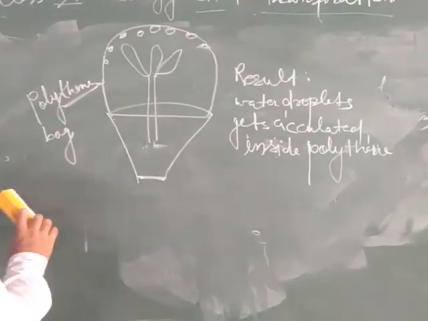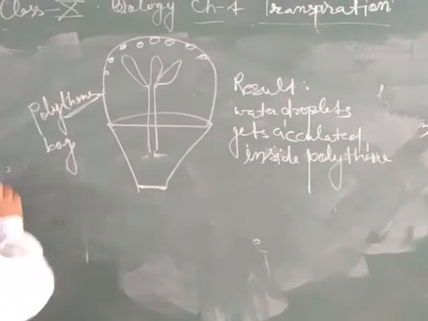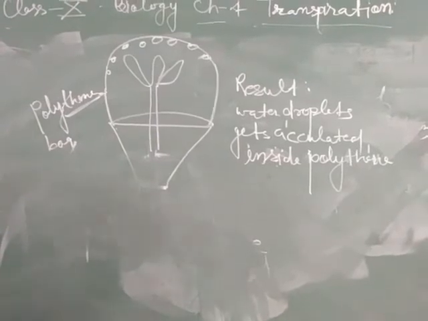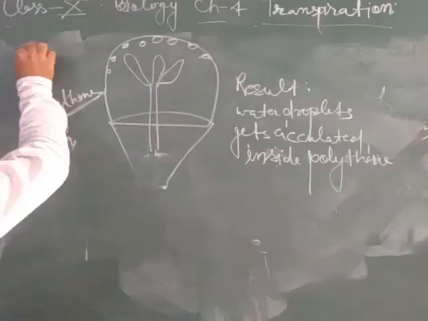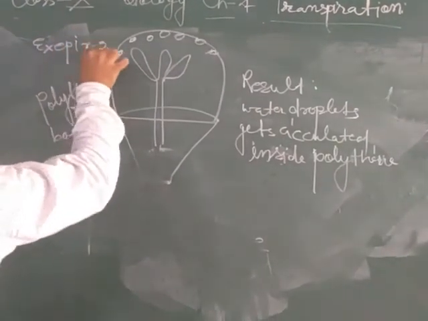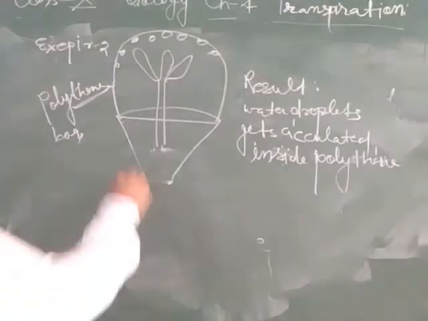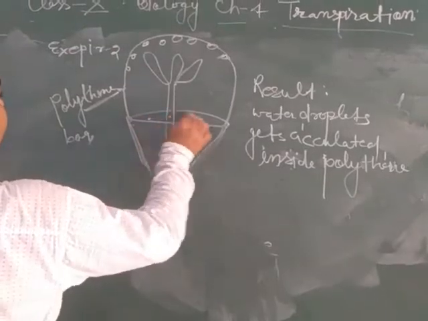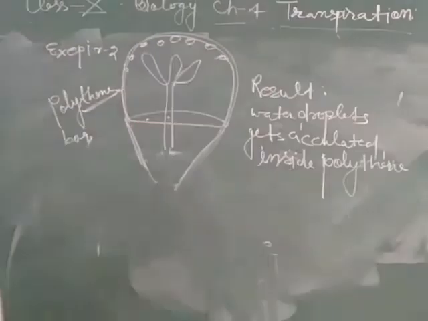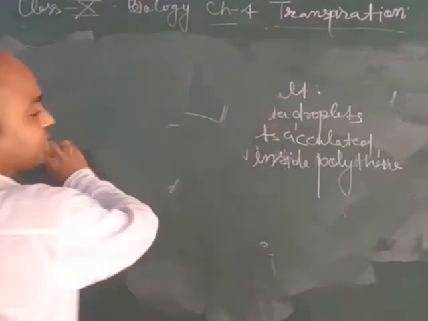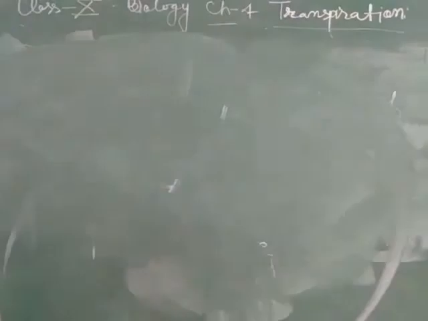Now we have to carry out the second experiment. Experiment number two is similar, with a bell jar. Its aim is similar to experiment number one. But here we take a well watered potted plant covered with a polythene bag. This also represents the process of transpiration. Now we will discuss the next activity, a different experiment.